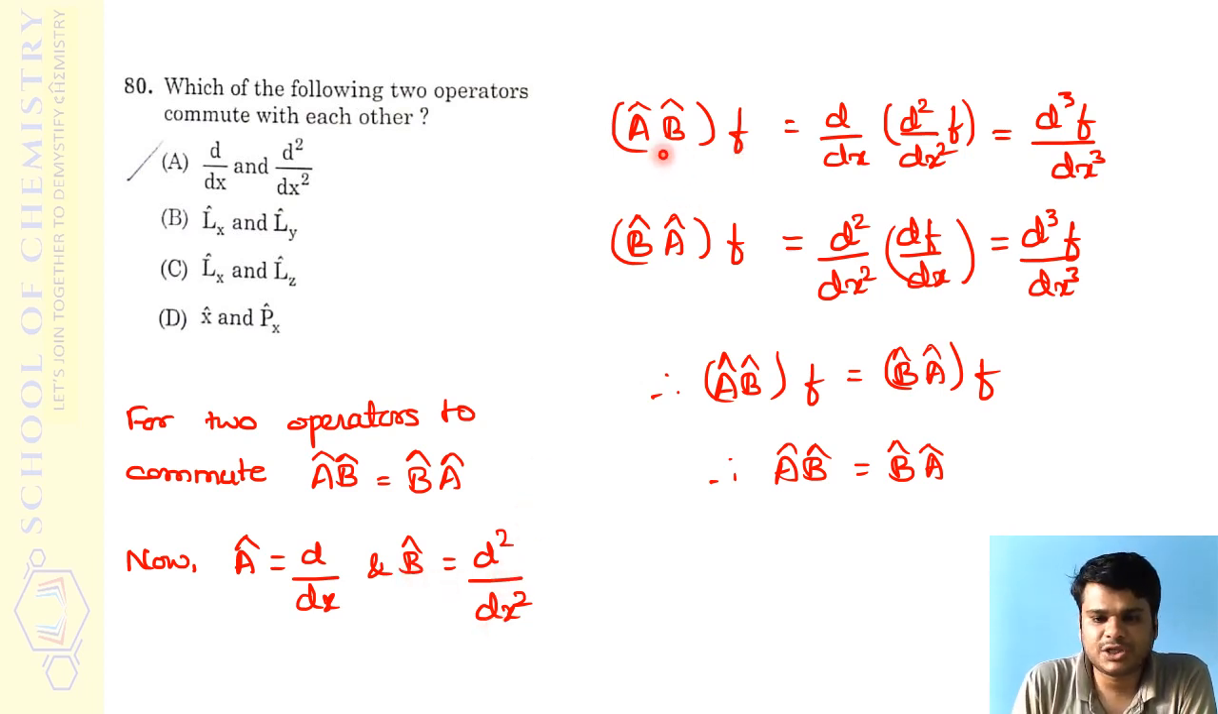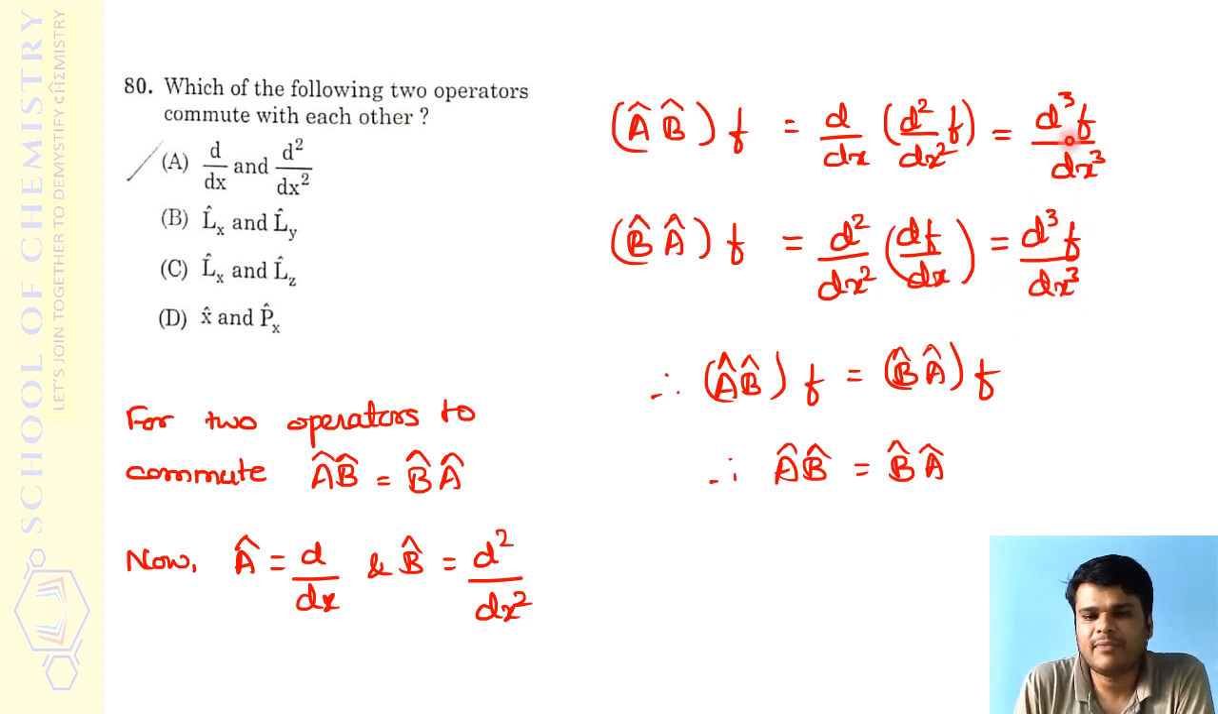Now, on a function, I'll consider the operation in this particular order: operator A into operator B, then the function. A is d by dx, and B operating on function f gives d square upon dx square of f, and further simplified this is d cube f upon dx cube. Similarly, for operator B into operator A on the same function f, any function f we can take, B is d square by dx square and A operating on f gives df upon dx. Simplification gives d cube f upon dx cube.